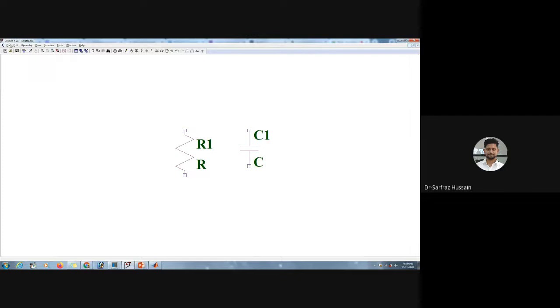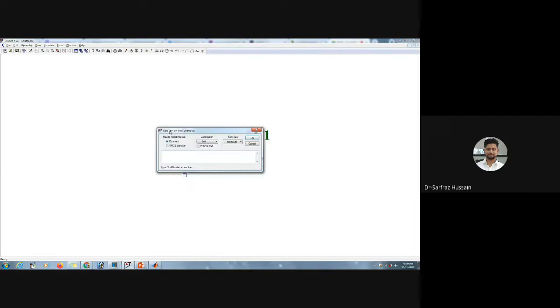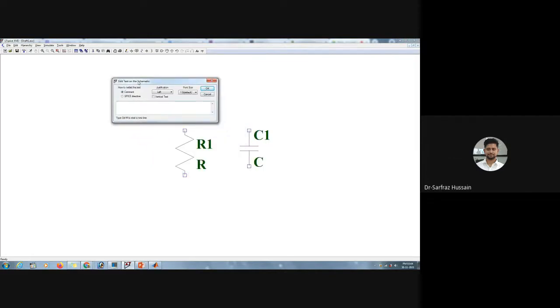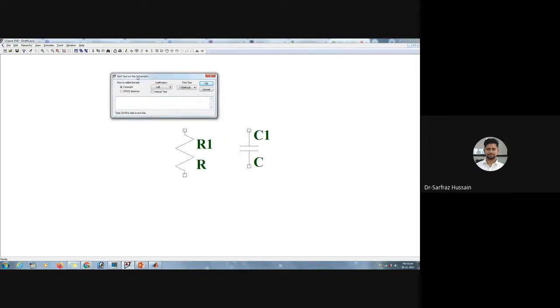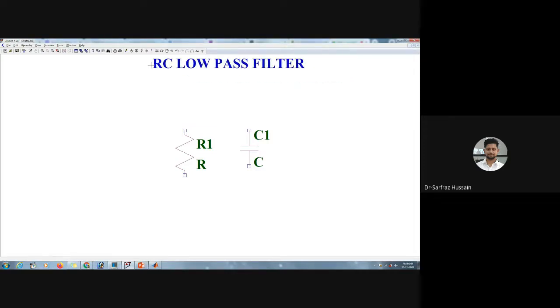So what I will do, I'll just comment in this one. So you can go to edit and then press on text, or you can directly type T, okay? If you directly type T, then this particular text window will come up and you can just write down RC low pass filter. Okay, this is just to show that we are doing an analysis for the RC low pass filter, and we can place it over here.